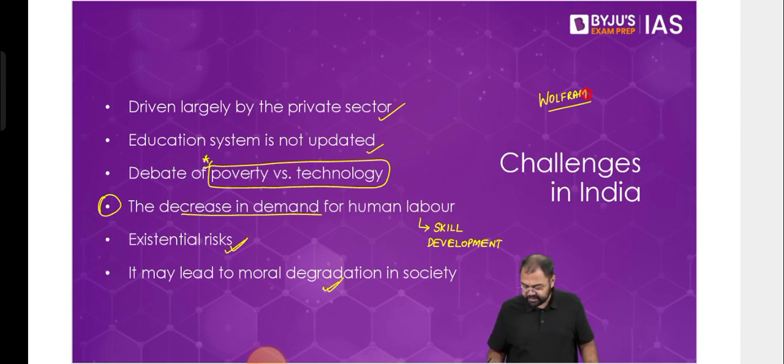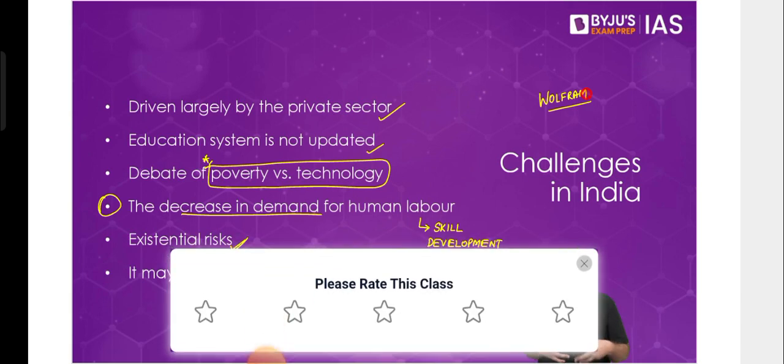Difference between AI and generative AI. There is no difference. Generative AI is a type of artificial intelligence that can generate content. That's why it's called generative, because it can generate content on its own based on the prompt or the input that has been provided to it.